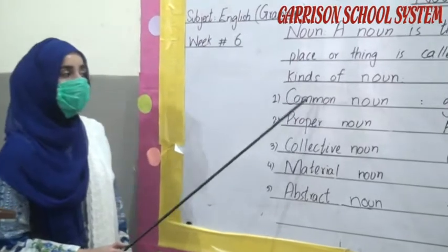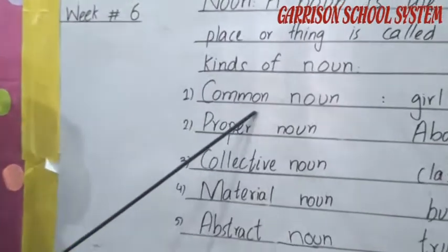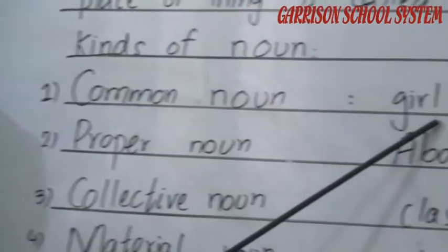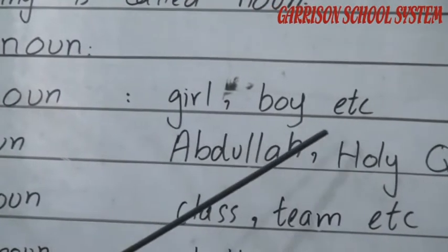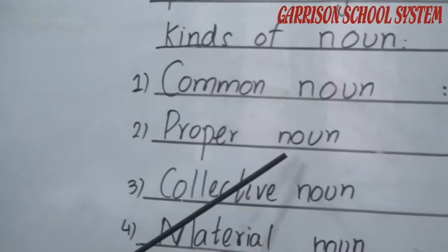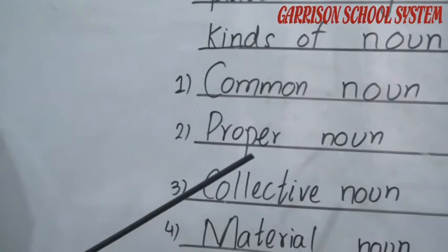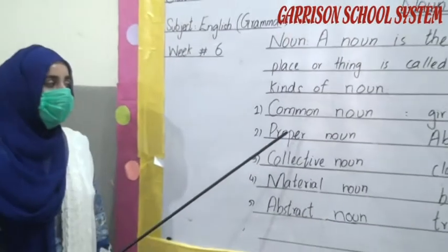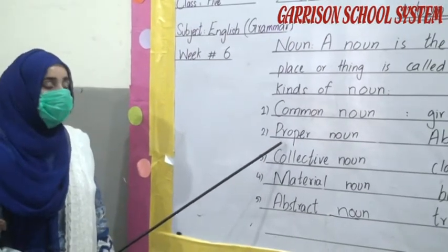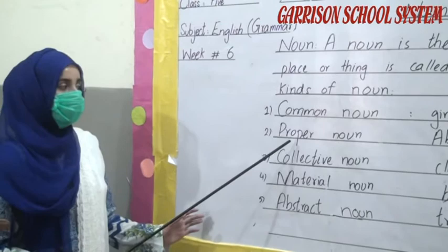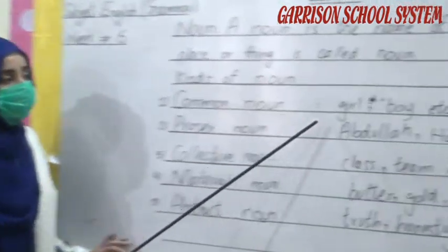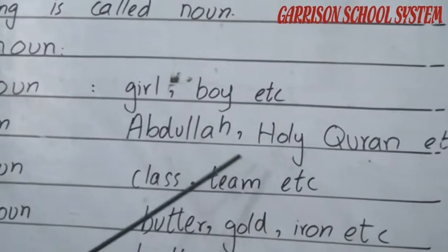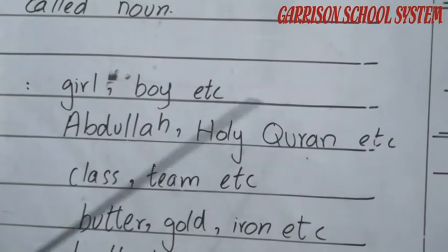The commonly used words are called common nouns, like girl, boy, etc.